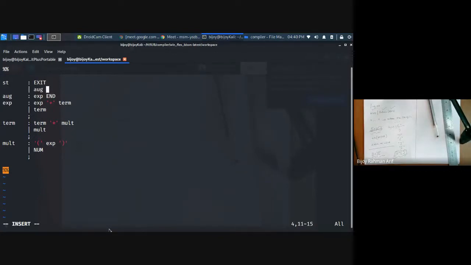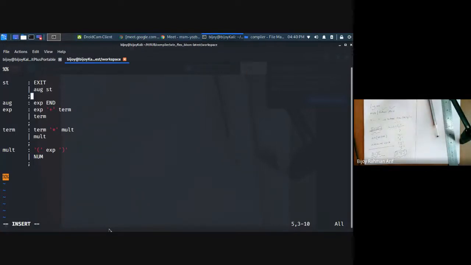The augment is nothing but exp, but and st. St is nothing but exit or arg st. This is my grammar, simple.